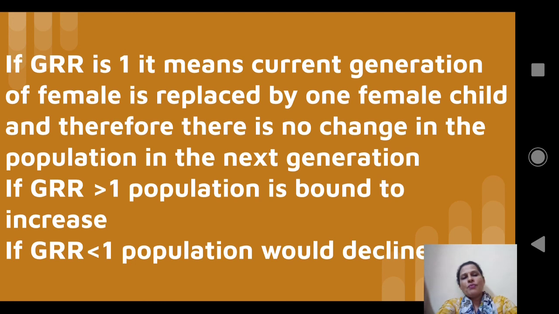If GRR is greater than 1, then obviously the population will increase. If GRR is less than 1, the population will decrease. That is the interpretation that we can make out of GRR.